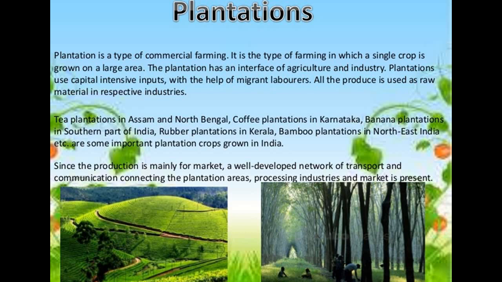Since the production is mainly for market, a well-developed network of transportation and communication connecting the plantation areas is also there, and processing of these industries and market is also present with all of them.